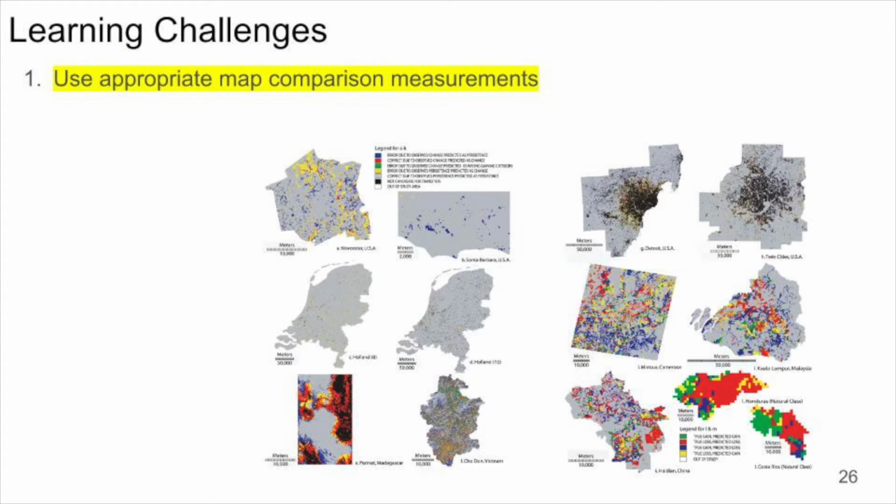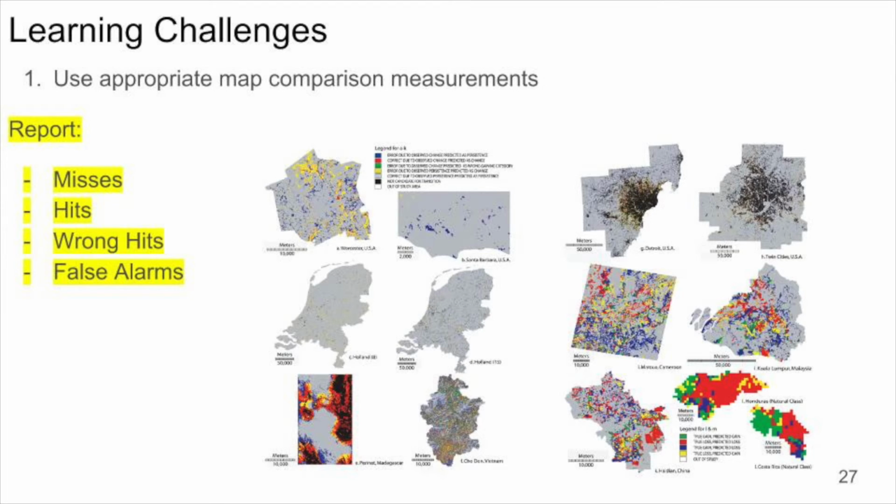The first learning challenge is to use appropriate map comparison measurements. Scientists have created algorithms to model landscape change, and there are many questions regarding which is the most appropriate map comparison measurement to use. Scientists should report the misses, hits, wrong hits, and false alarms because those measures give a clear picture of the validation and form the basis of many popular measurements for map comparison.